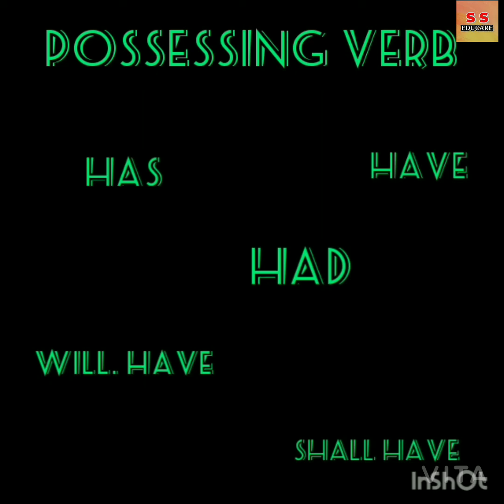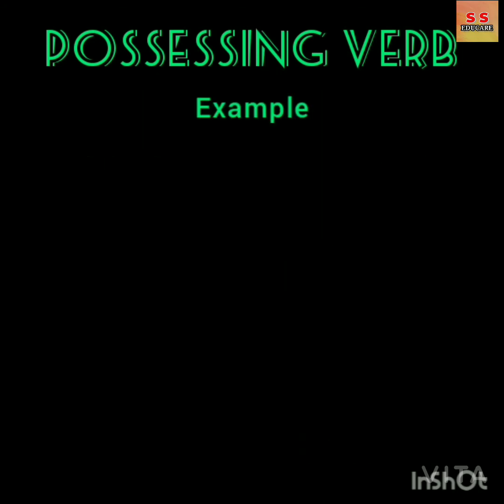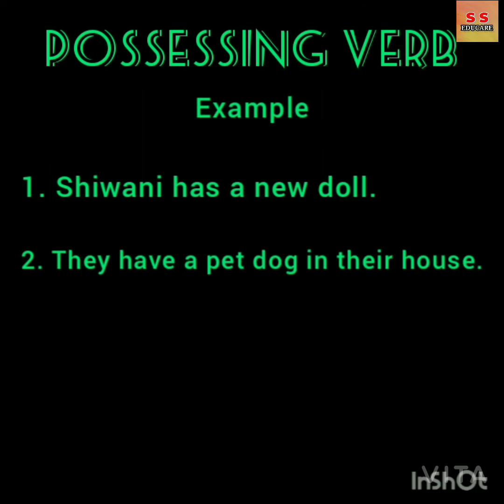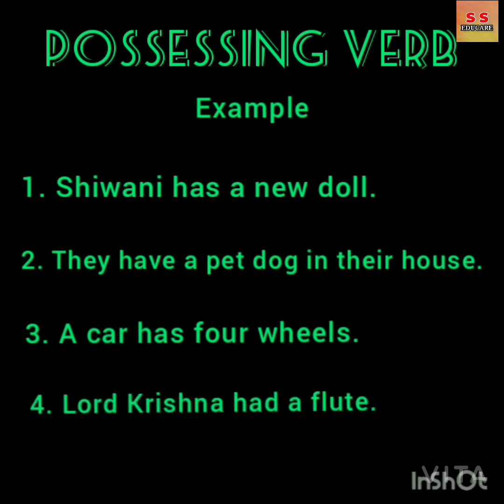Possessing verb. A possessing verb shows possession. Possession means the act of having or taking into control. Words has, have, had, will have, and shall have shows possession, so these are possessing verbs. For example, Shivani has a new doll. They have a pet dog in their house. A car has four wheels. Lord Krishna had a flute. In these sentences, words has, had, and have are possessing verbs because they show possessions.